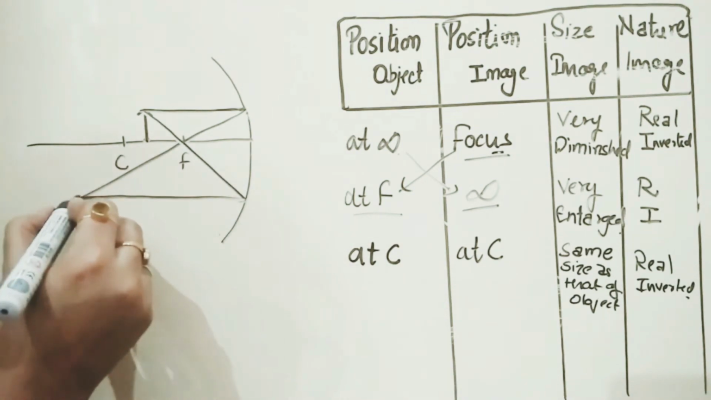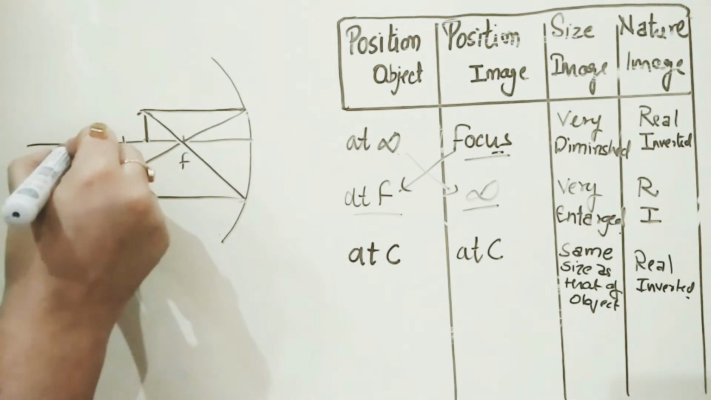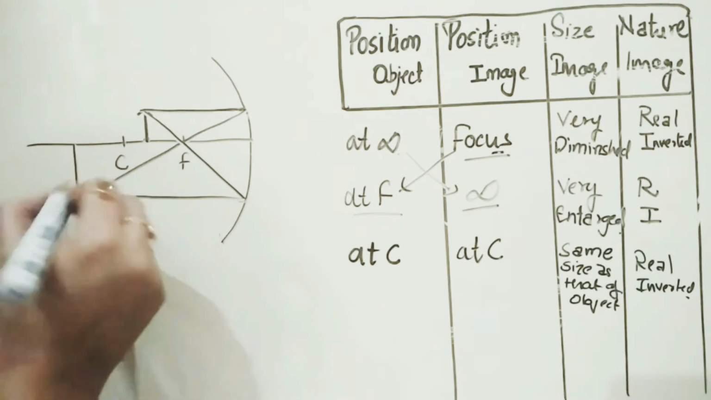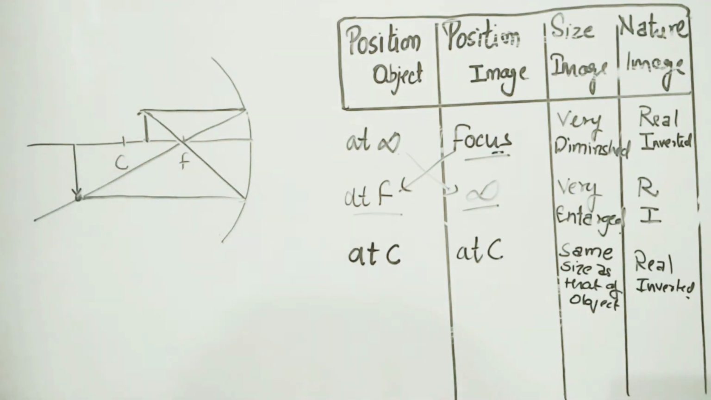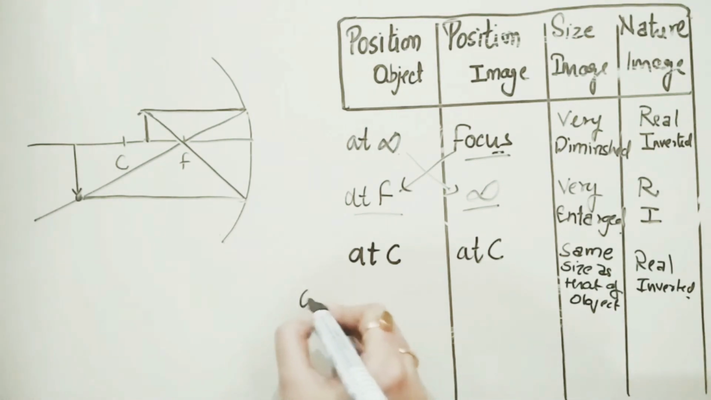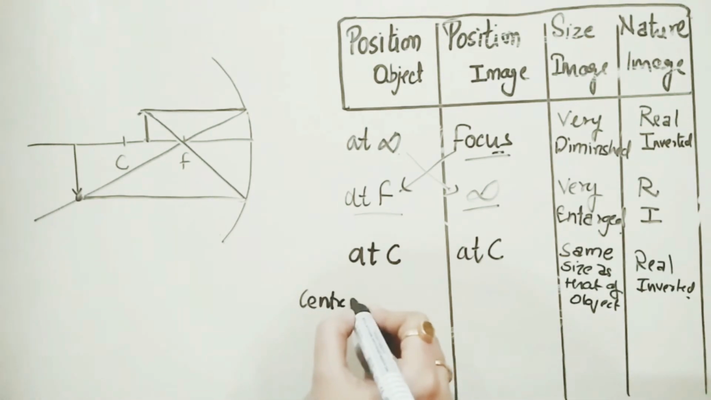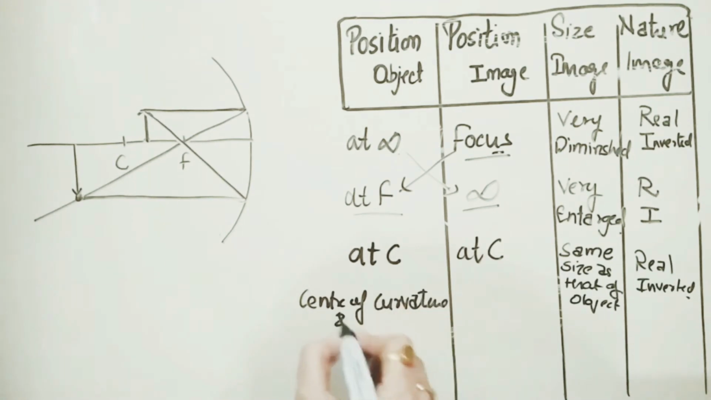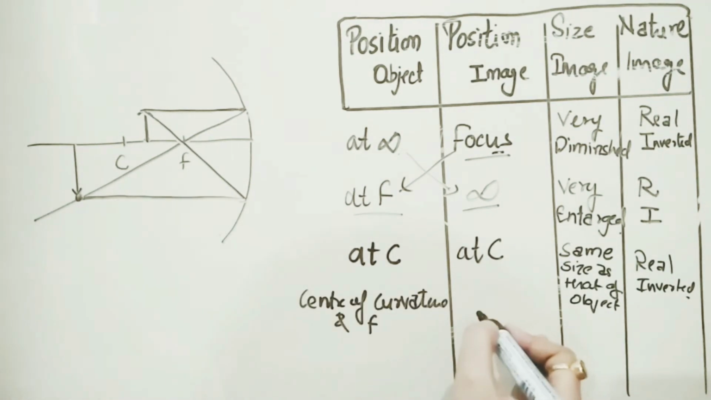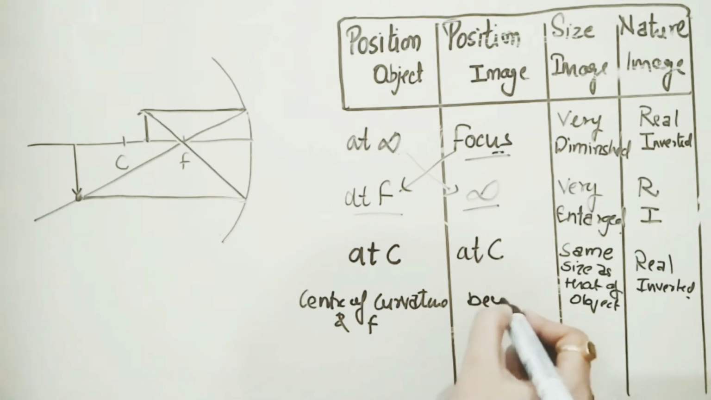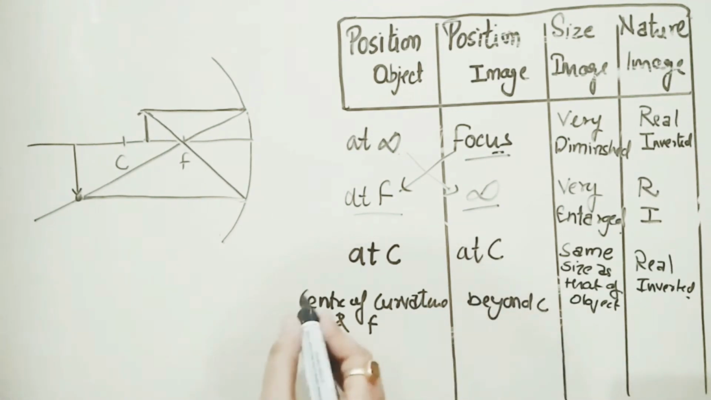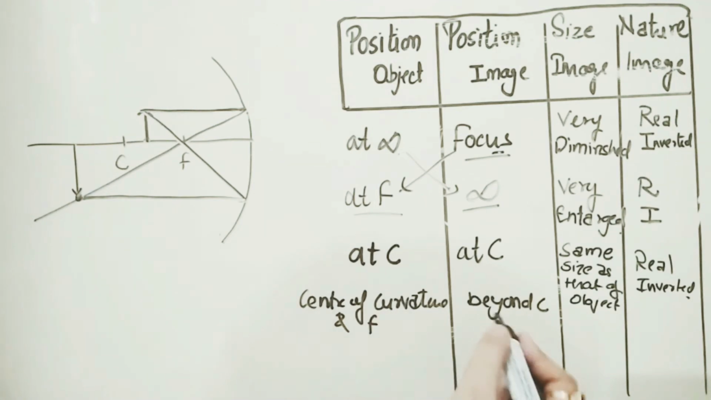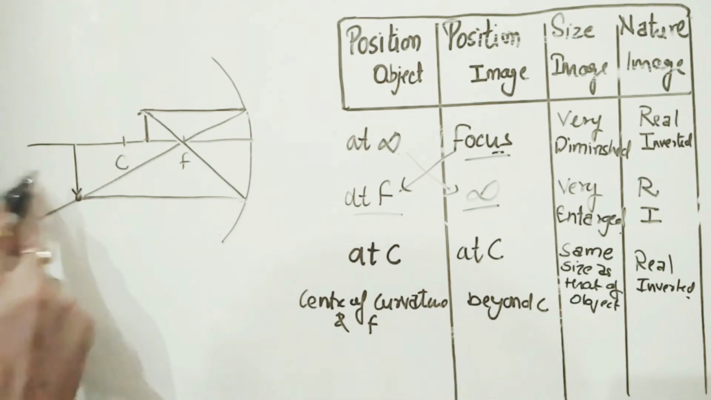So now this is the point where it is meeting, and this point is beyond the center of curvature. So what happened when the object is between C and F? Then the image is formed beyond C.